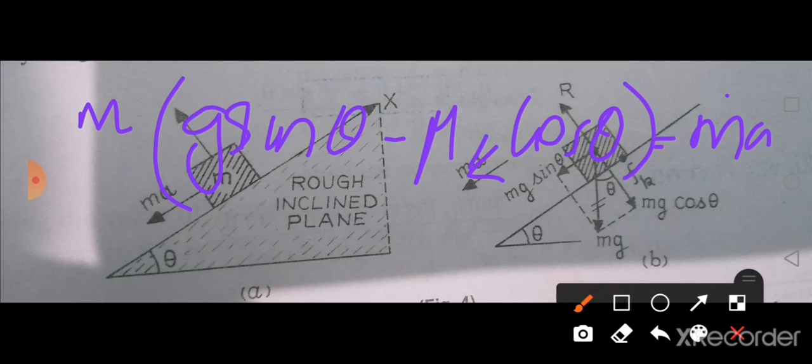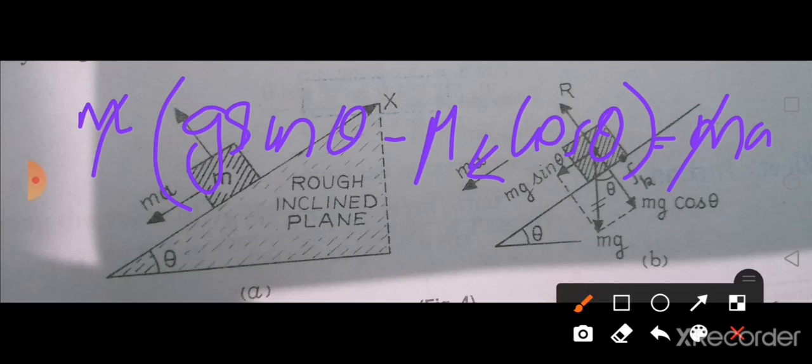So this m and m will get cancelled. Now what will be remaining? G sin theta minus mu k cos theta is equal to a, isn't it? So you are getting an equation for a as g sin theta minus mu k cos theta.